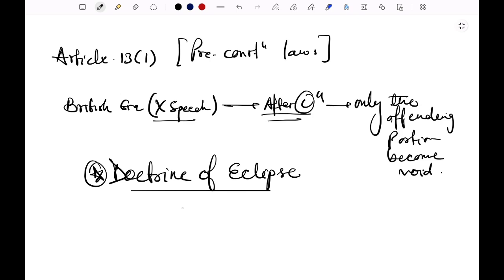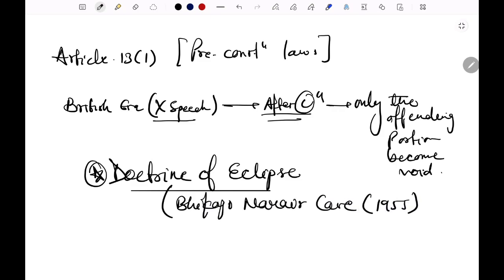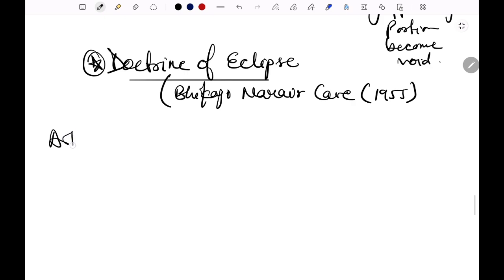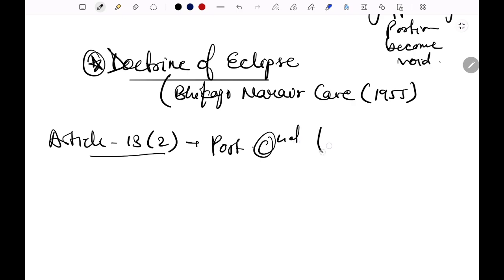If the inconsistency is removed, the law revives automatically. That was laid down in the Bhikaji Narayan case, 1955. Now we will read about Article 13 clause 2, that talks about post-constitutional laws.